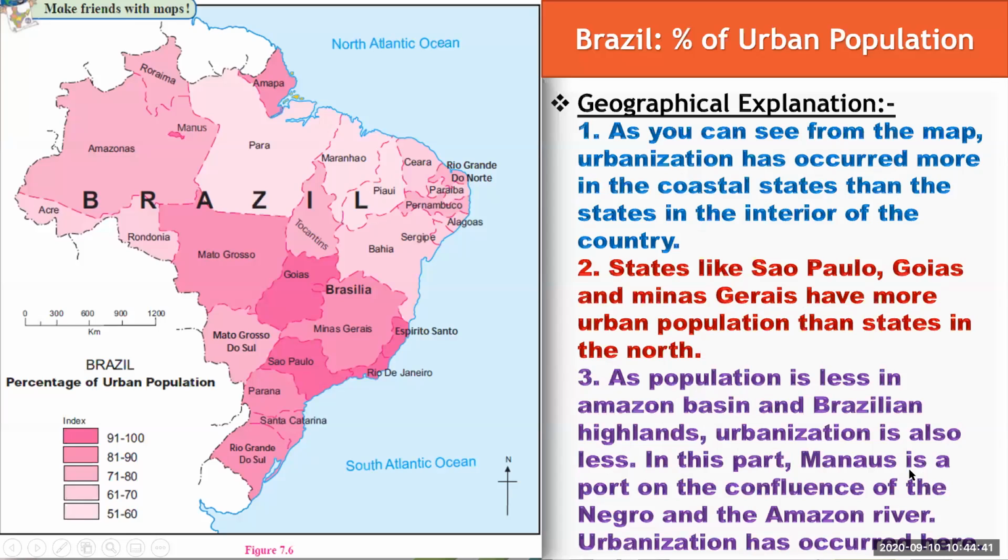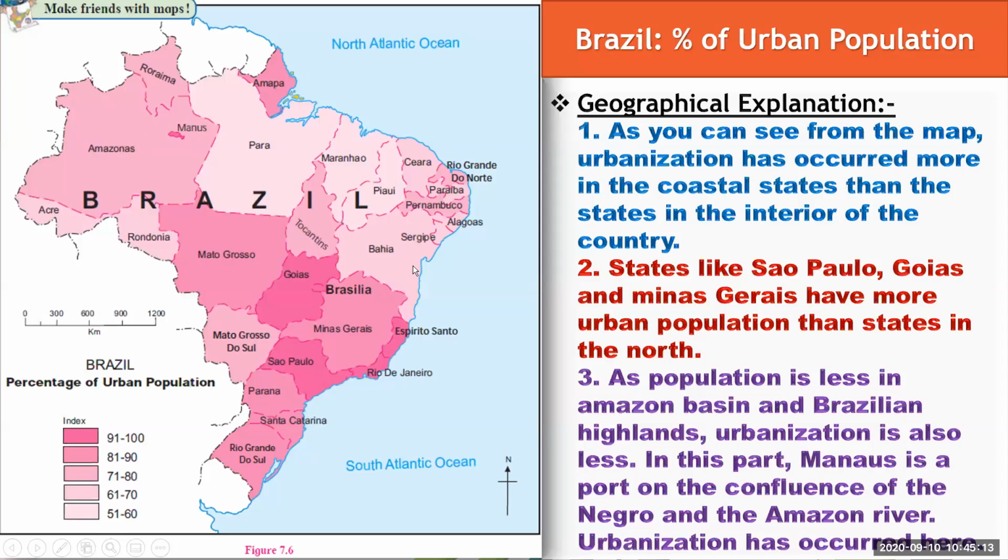Manaus is a port on the confluence of the Negro and the Amazon River. Urbanization has occurred here. Keep in mind this Manaus is a river port on the confluence of the Amazon River and Negro River, and it is an urbanized city in Brazil.